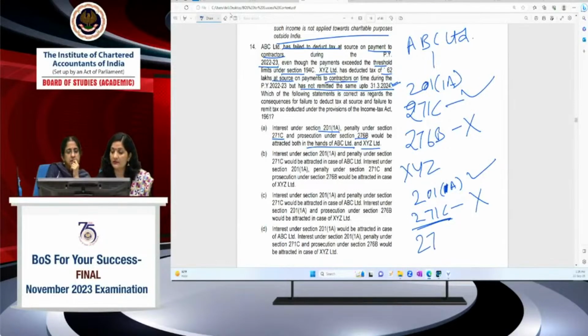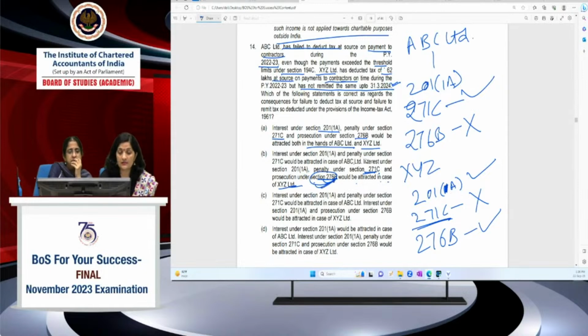But here prosecution under 276B will be applicable. So the first option is not correct because here all the things are attracted is written. In option C, interest under section 201(1)(a), penalty under section 271C would be attracted in case of ABC Limited. Interest under section 201(1)(a), penalty under section 271C and prosecution under section 276B would be attracted in case of XYZ Limited. Here all three things will not apply; here not 271C, only 276B will apply, okay.